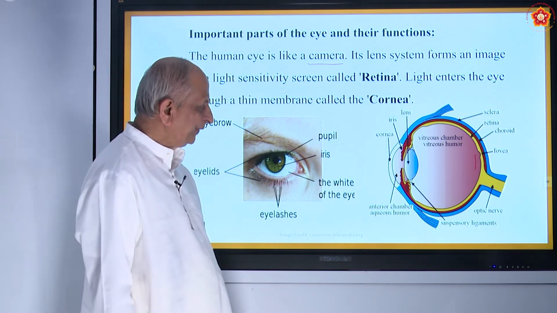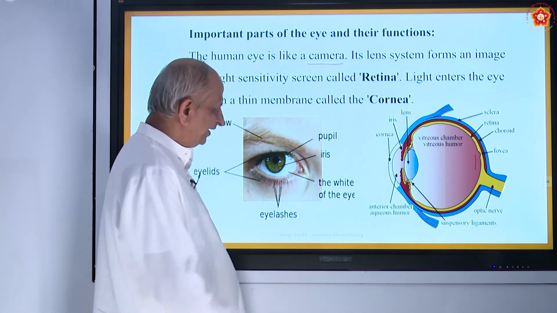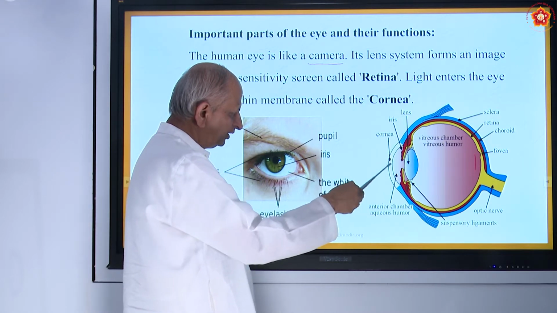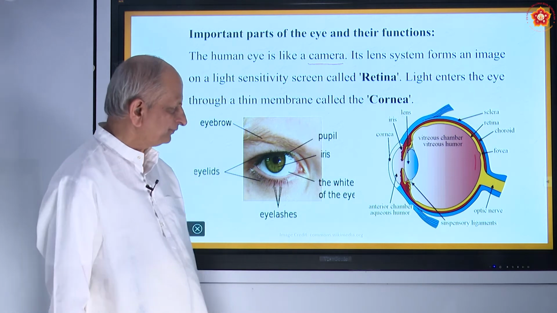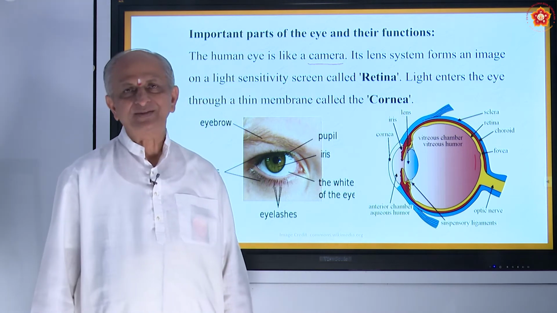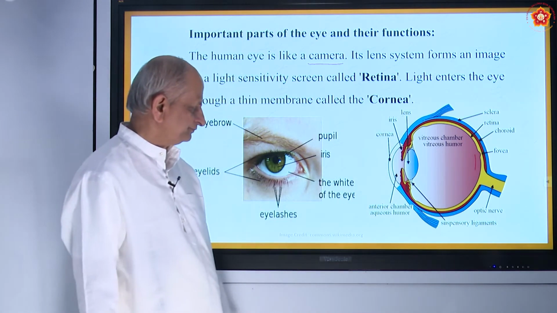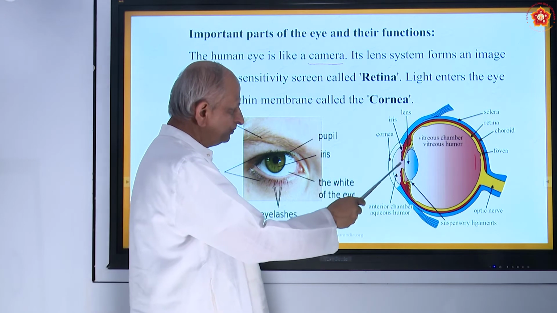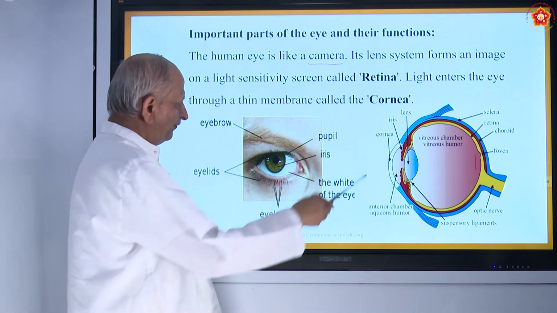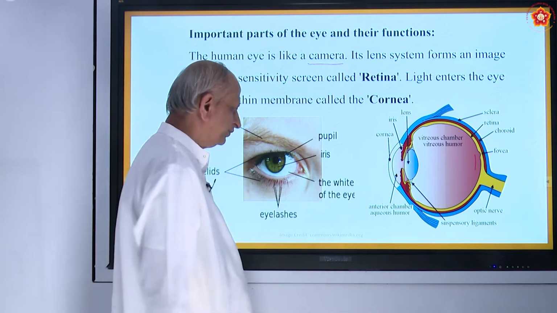So there are two kinds of liquids inside here. One is called aqueous humor. That is in the region between the iris and the cornea, where you have a liquid called aqueous humor. And there is one more here that is called vitreous humor. These are two liquids which help for the movement of the parts of the eye. For example, this aqueous humor helps for the movement of the iris, and for the elongation or contraction of the iris it helps, and also for the movement of the lens.